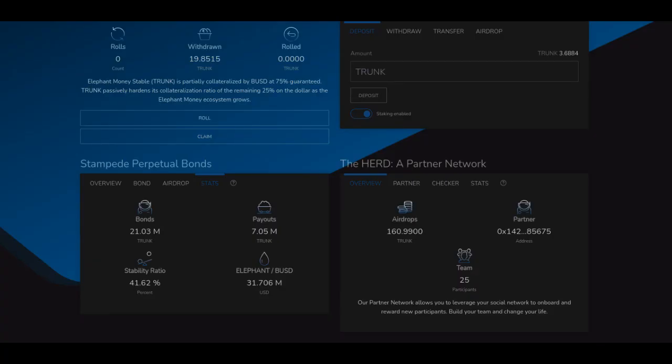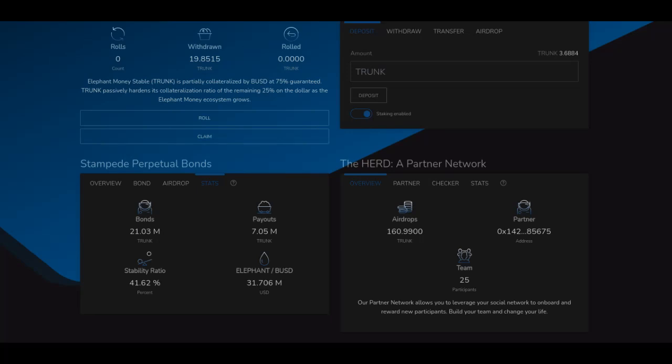Now, this could never happen, but let's pretend for a minute that the stability ratio is 100%. This would imply that there are $0 on the WBNB Elephant liquidity pool. If that was the case, any price drop or increase of WBNB would not trigger the buy or sell of Elephant to maintain the 50-50 price ratio. The price of Elephant would be completely independent of the price of WBNB and therefore BNB, and would not follow the price at all. So now you understand the stability ratio.